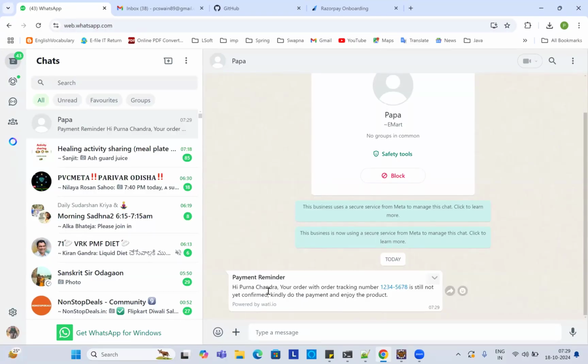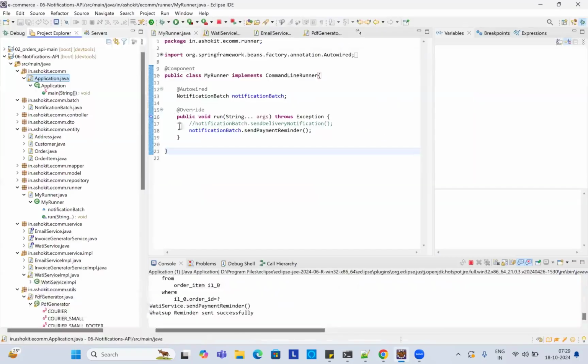This is the name placeholder and this is the order tracking number. Okay. Order is still not yet confirmed. Can you do the payment, and another product, like some template you created? Okay, so you sent a message in the WhatsApp. Very good. Next.